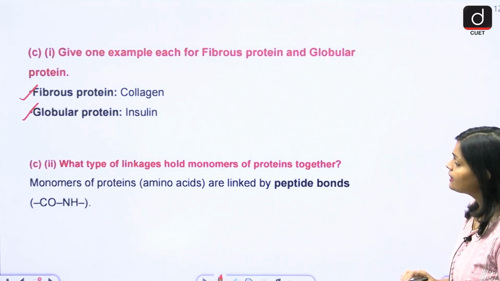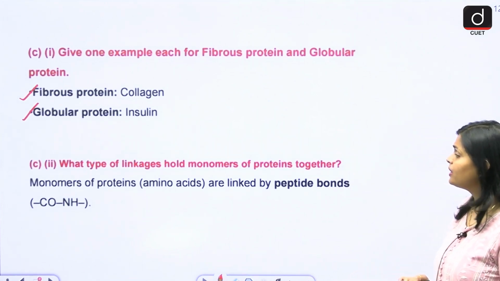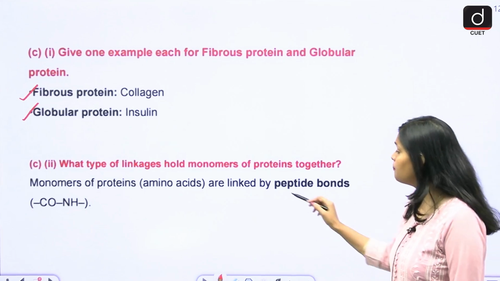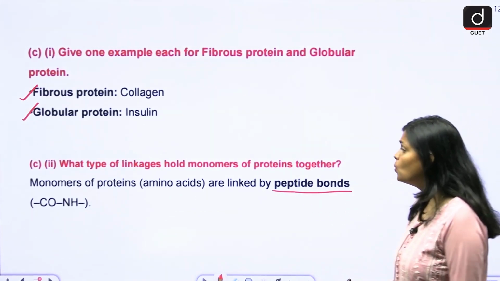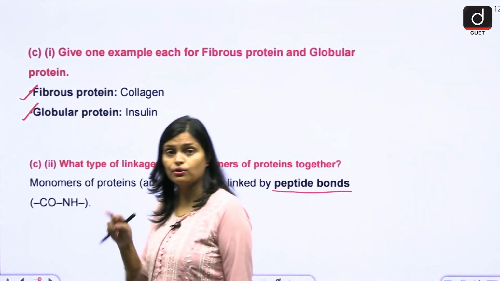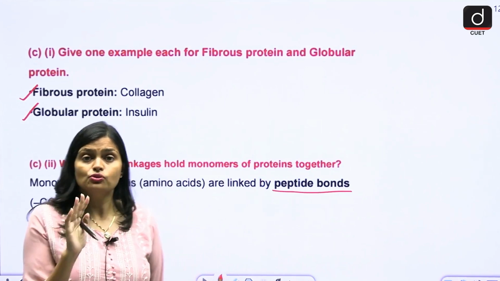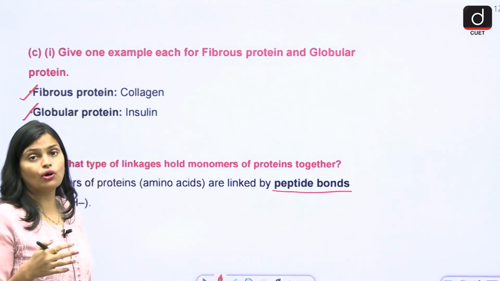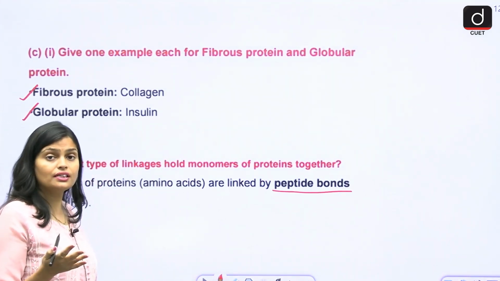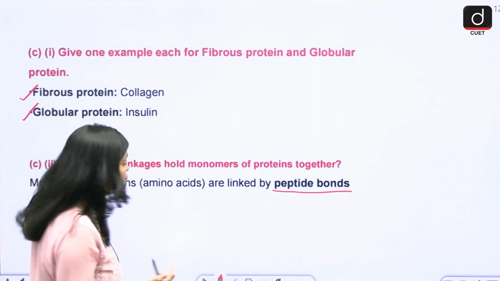What type of linkage holds the monomers of protein together? Basically, a peptide bond holds two amino acids together. In this question you have to show the bonding as well. What is a peptide bond, and how is it formed?